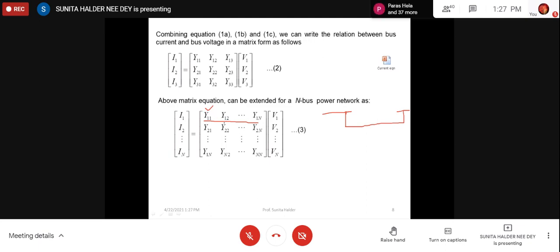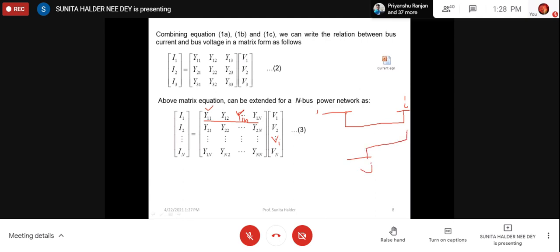Okay, but whether Y12, or Y1n, or Y1i, related to bus 1, will exist will depend on connectivity. So this is bus 1, this is bus I, this is bus J, right?